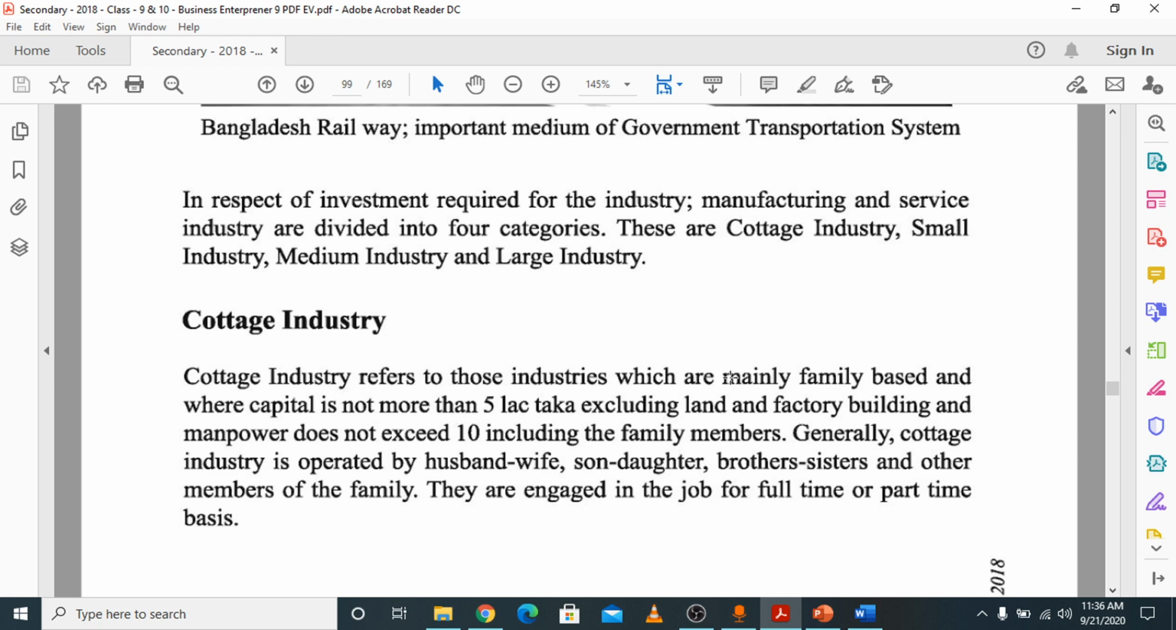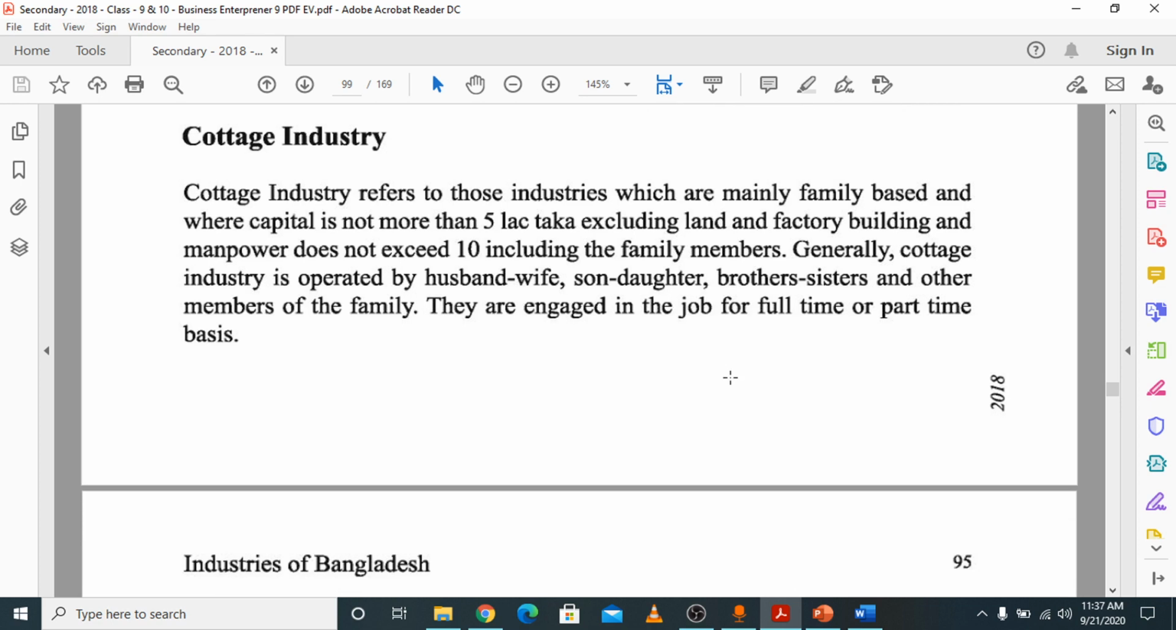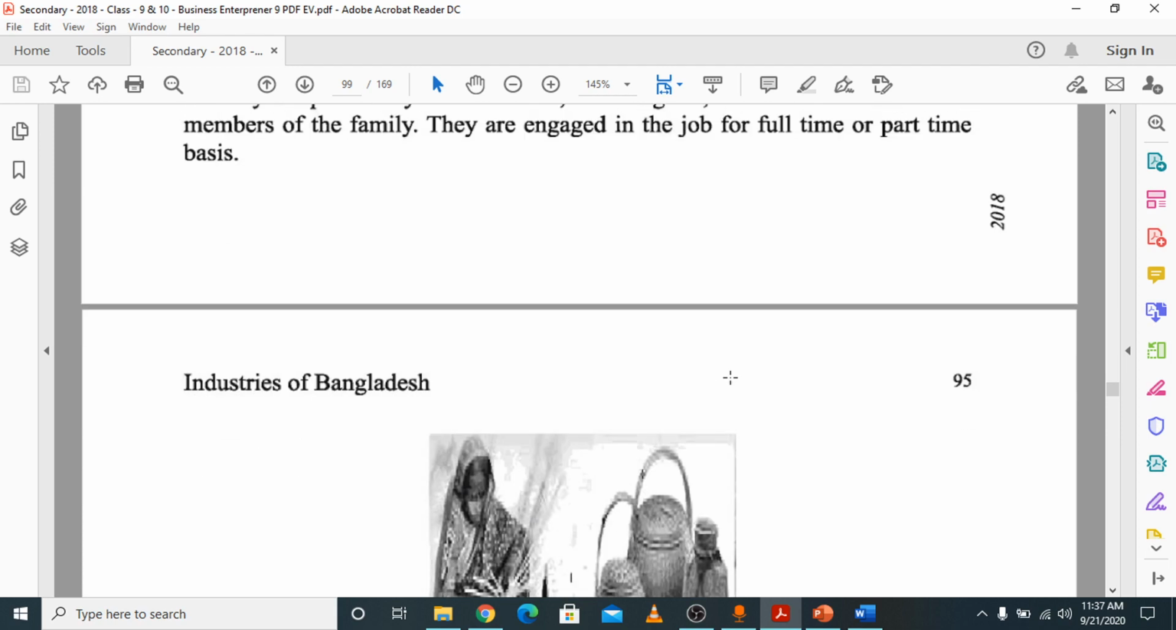So that is known as cottage industry, and generally cottage industry is operated by family members like husband, wife, son, daughter, brothers, sisters and other members of the family, and they are engaged in the job on a full-time or part-time basis. So this is the definition or features of the cottage industry. Just try to remember that the amount of capital is not more than 5 lakh taka and the number of laborers is not more than 10.